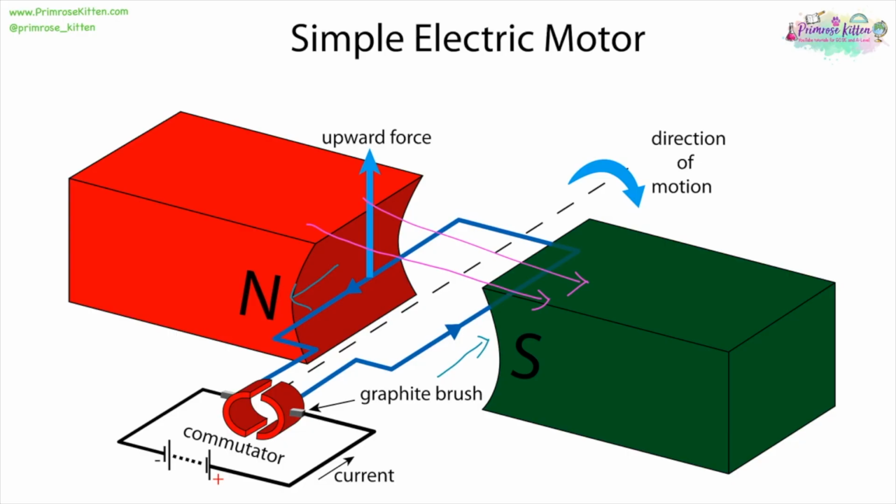So when the wire is moving past the south bit of the magnet, the force is going to be going down, and when it's moving past the north face of the magnet, the force is going to be going up. And because one side is being pushed down and the other side is being pushed up, it is going to turn around.